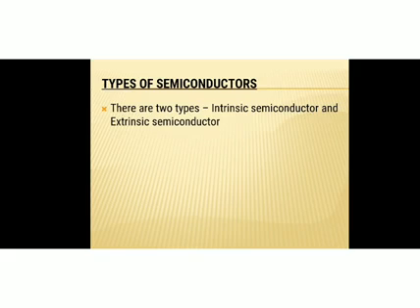Now we can discuss more about semiconductors. There are two types of semiconductors. The first one is intrinsic semiconductor and the second one is extrinsic semiconductor. So what do you mean by intrinsic and extrinsic? Let's first discuss the intrinsic semiconductor.